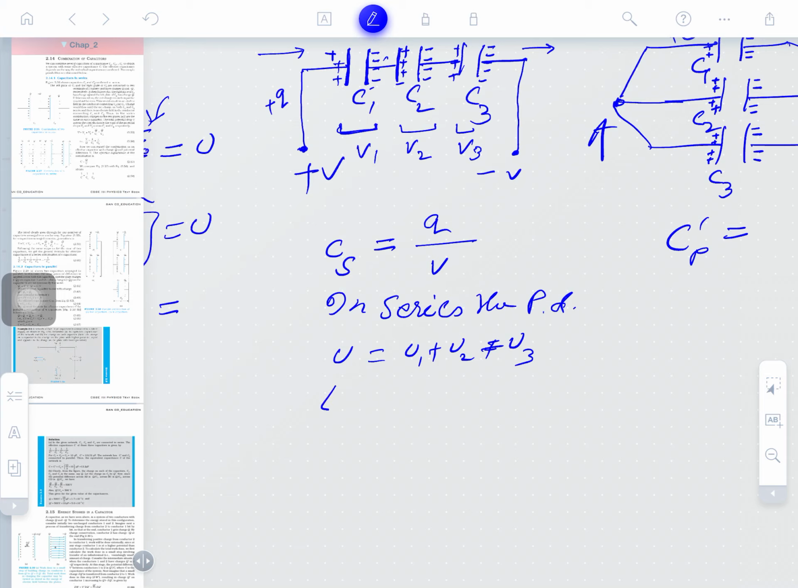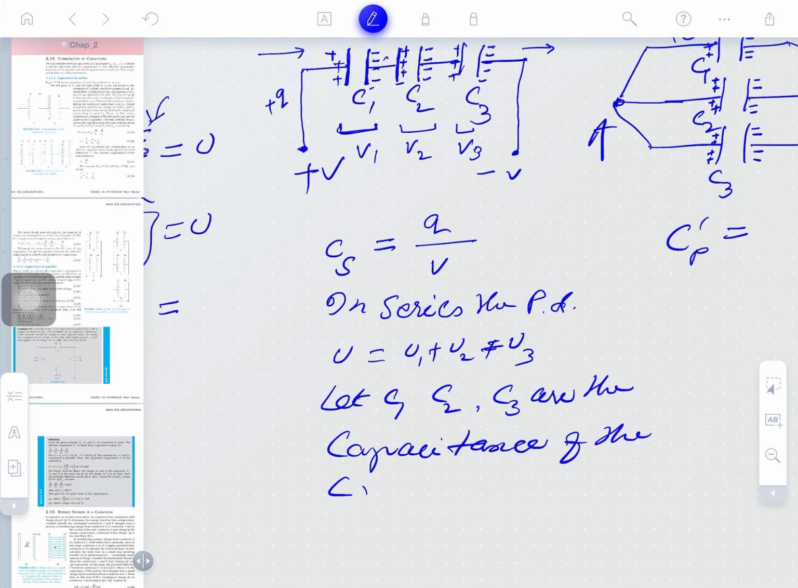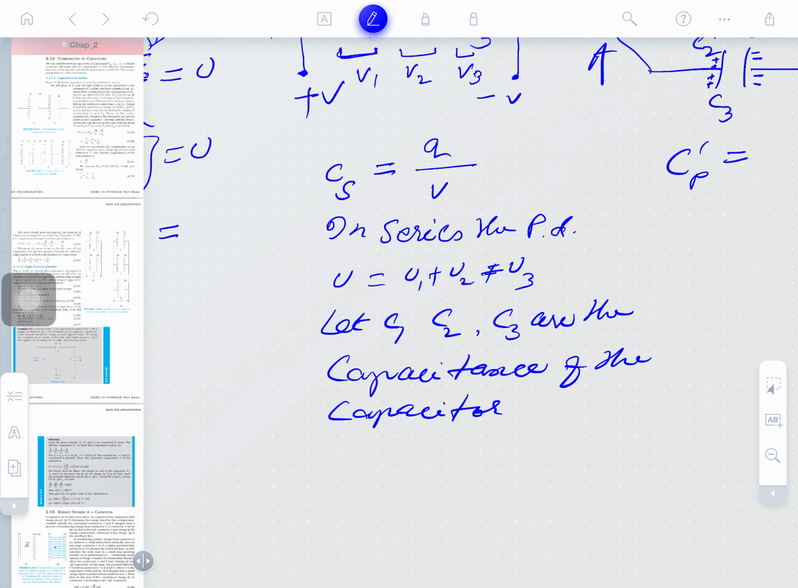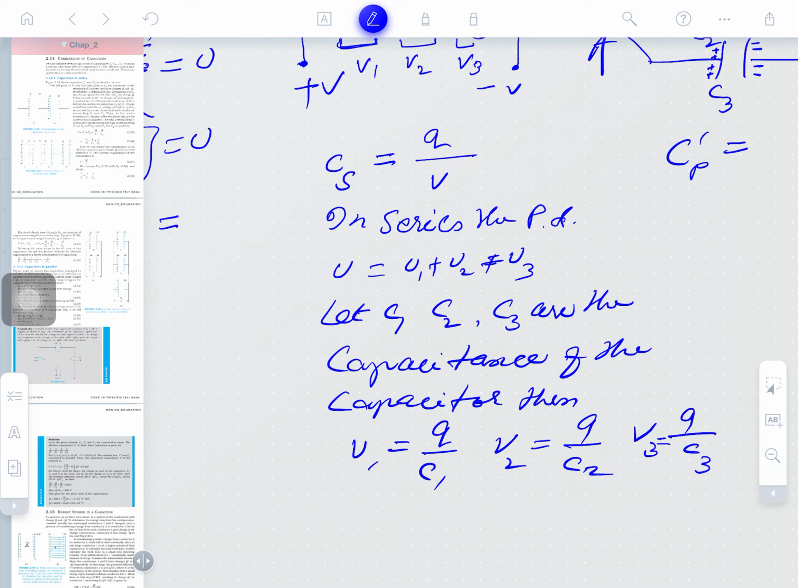So, you will write down here, let C1, C2 and C3 be the capacitances of the capacitors, okay. Then potential V1 will be Q charge by C1, and V2 will be Q charge by C2, and V3 will be Q charge by C3. Is that clear?